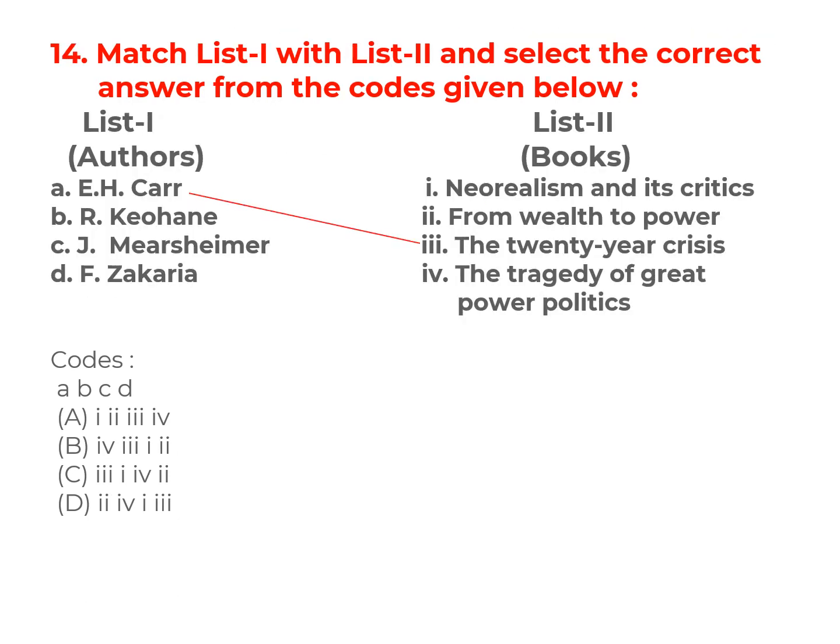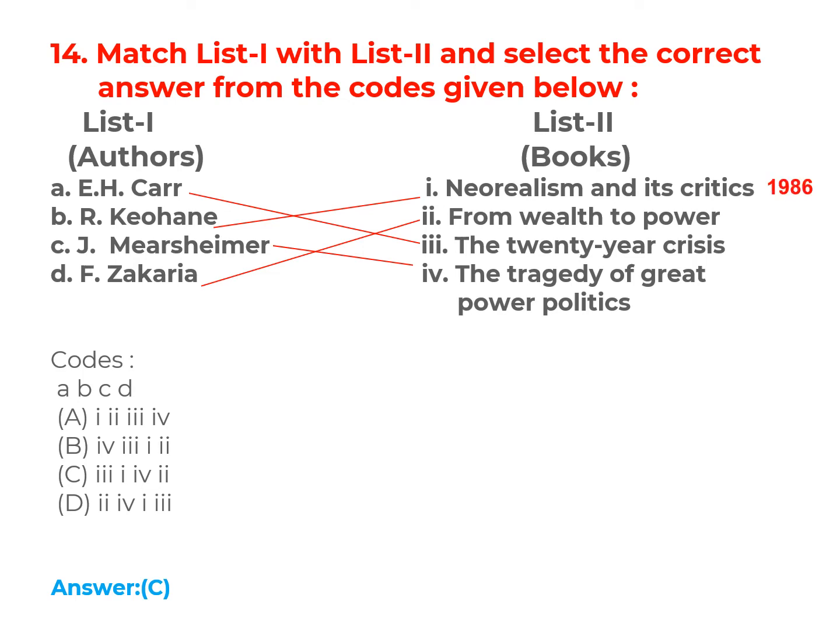Now authors with books. E.H. Carr, The Twenty Years' Crisis. R. Keohane, Neorealism and Its Critics. J. Mearsheimer, The Tragedy of Great Power Politics. F. Zakaria, From Wealth to Power. So the correct option for this question is option C, 3142.